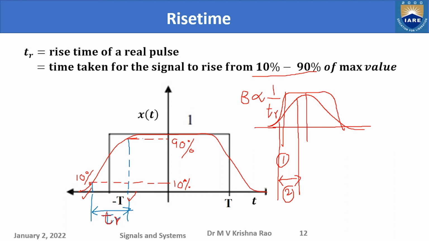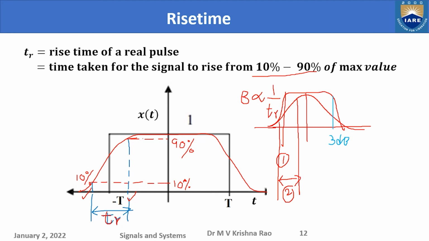Bandwidth is more means, see, for example, you take here two things. Say one, for example, 3 dB bandwidth. Let us say this is the 3 dB bandwidth. 3 dB point is here. For the first case, the rise time is very fast.